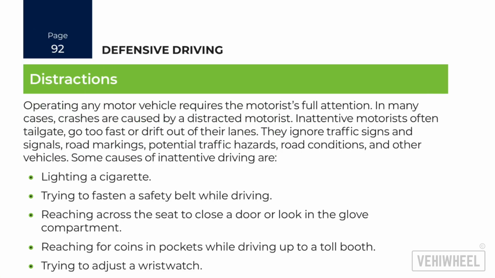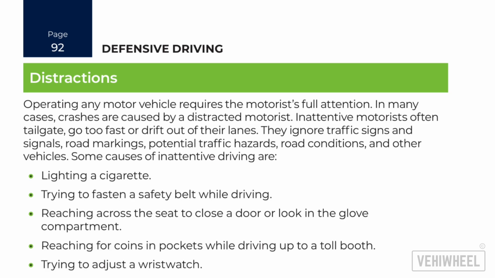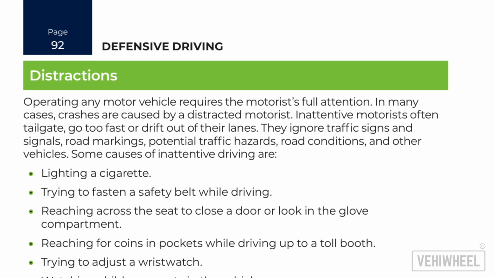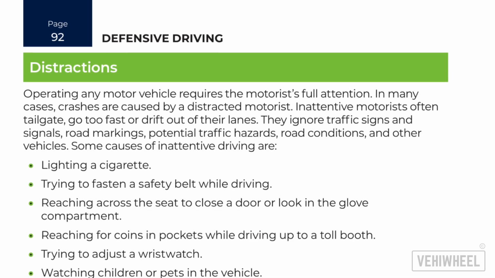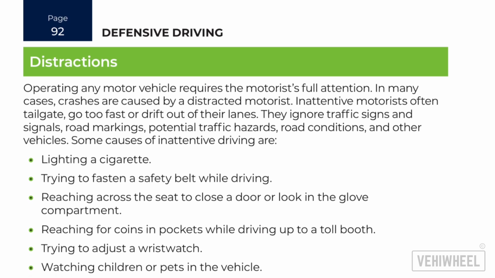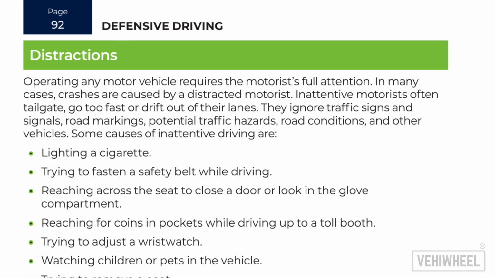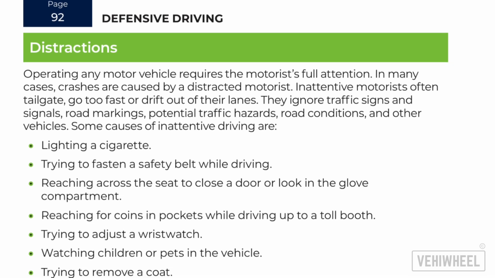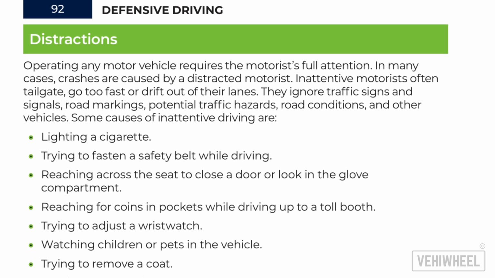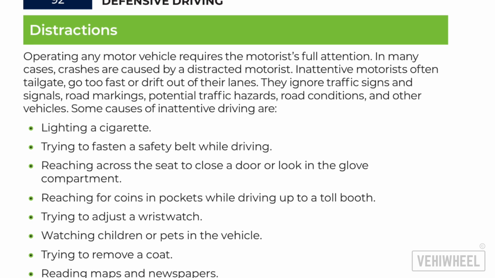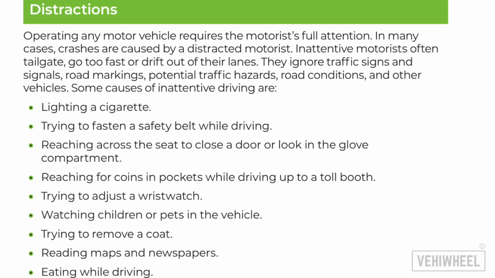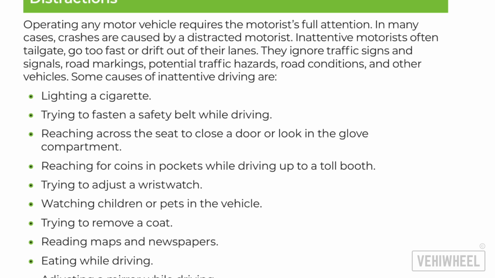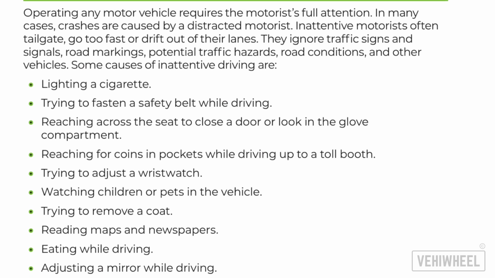Section 3. Distractions. Operating any motor vehicle requires the motorist's full attention. In many cases, crashes are caused by a distracted motorist. Inattentive motorists often tailgate, go too fast, or drift out of their lanes. They ignore traffic signs and signals, road markings, potential traffic hazards, road conditions, and other vehicles. Some causes of inattentive driving are lighting a cigarette, trying to fasten a safety belt while driving, reaching across the seat to close a door or look in the glove compartment.